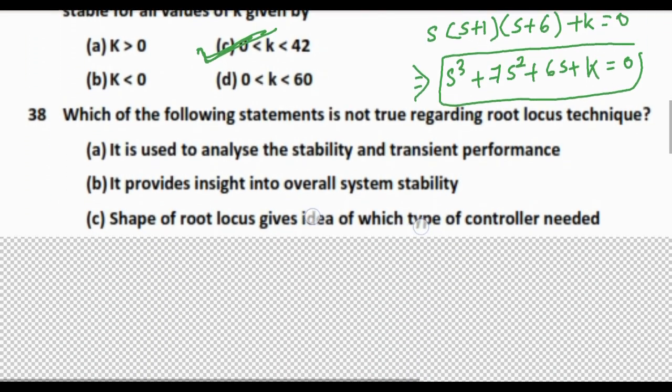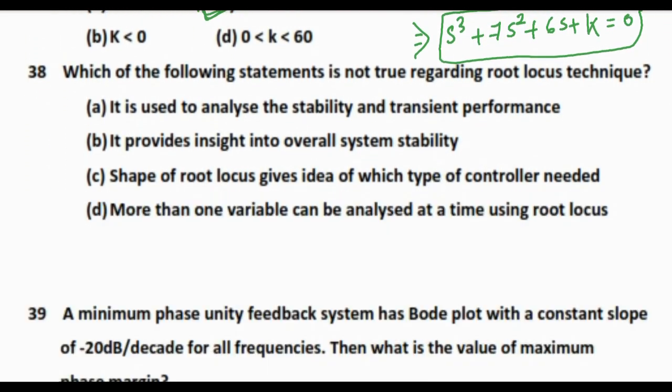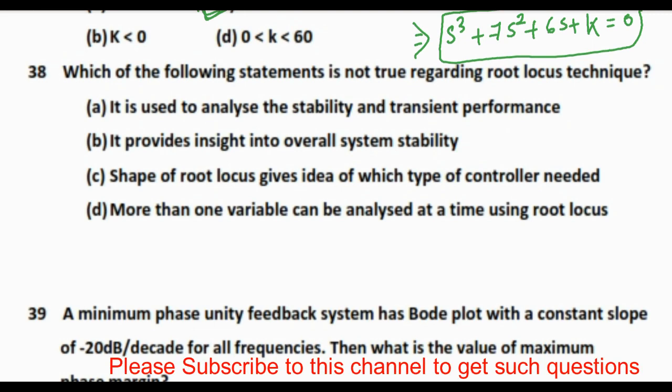Next question is, which of the following statement is not true regarding root locus technique? Option A is, it is used to analyze the stability and transient performance. Option B, it provides insight into overall system stability. Option C is, shape of root locus gives idea of which type of controller needed. Option D is, more than one variable can be analyzed at a time using root locus. So here, which is not true? This is not true.